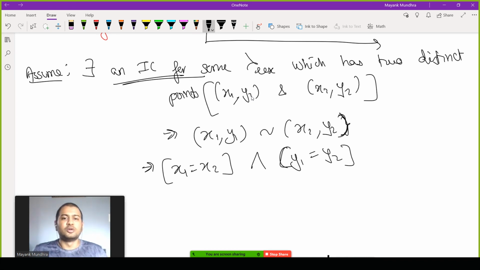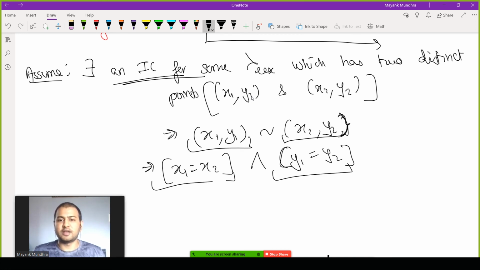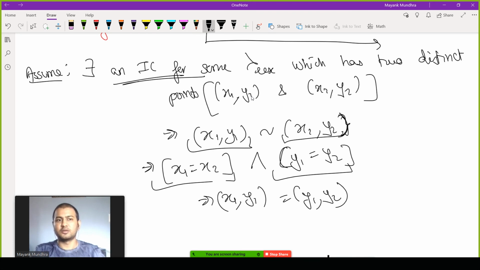So if two bundles are indifferent, they should have the same x value and the same y value. Now if x1 is the same as x2 and y1 is the same as y2, this implies that the point x1 y1 is the same as the point x2 y2. If the points are the same, it negates the claim that there are two distinct points.